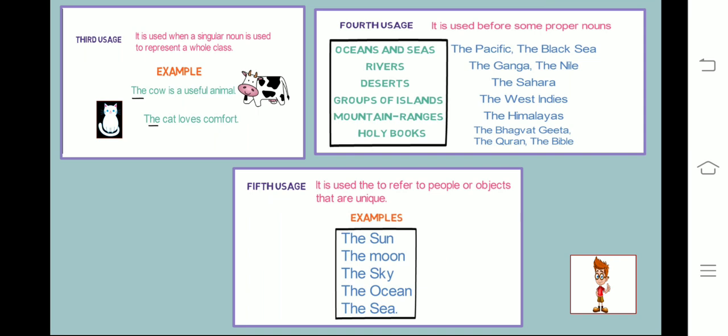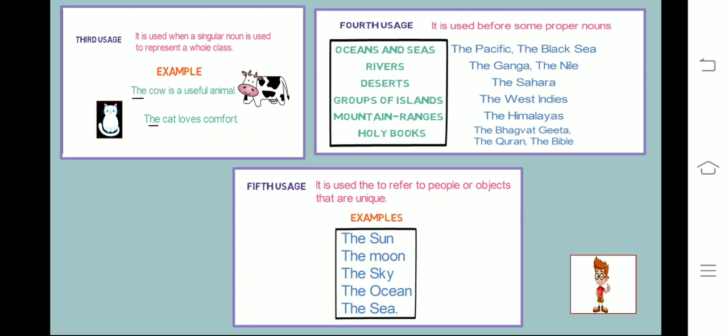Let's look into the fourth usage. It is used before some proper nouns. जैसे for example oceans and seas, rivers, deserts, groups of islands, mountain ranges, holy books. Okay, so these are proper nouns with which we use the before these nouns.